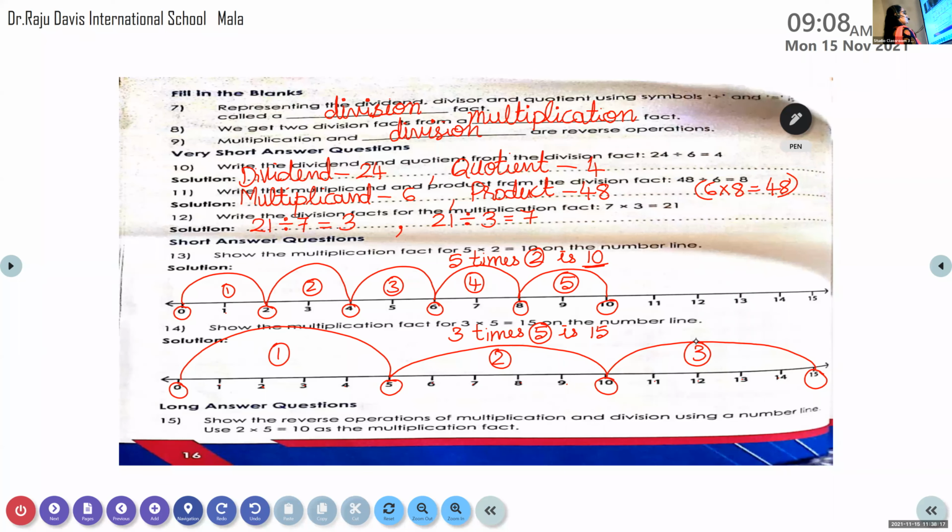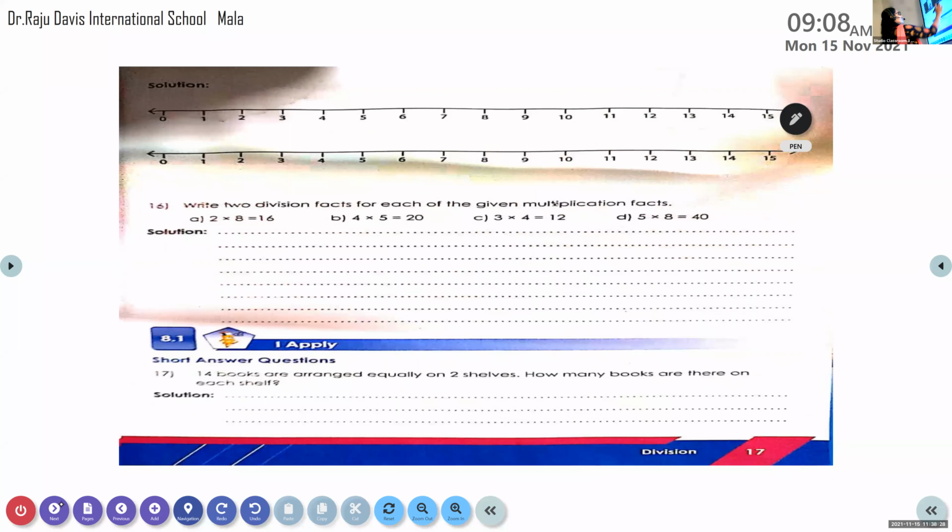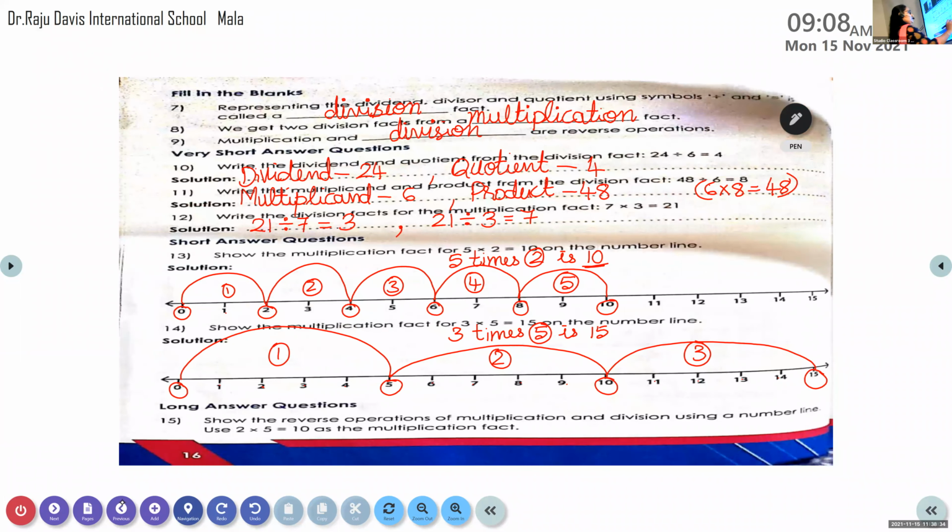Now show the reverse operations of multiplication and division using a number line. The question is 2 into 5 is 10. So the number line is given over there. Take the previous page, children. So in the first one, 2 into 5 is 10 means 2 times 5 is 10.